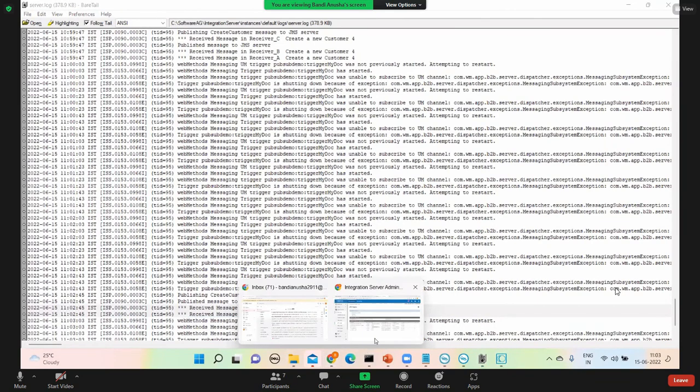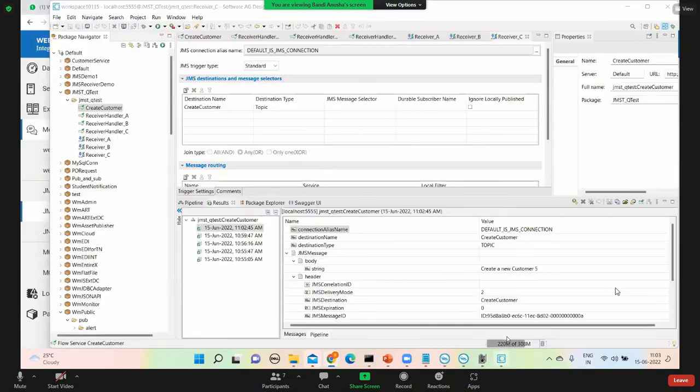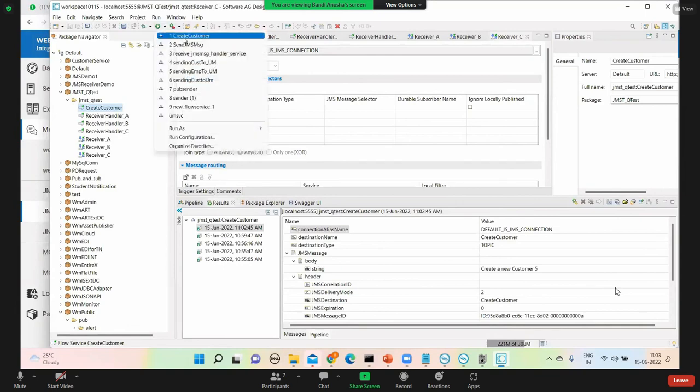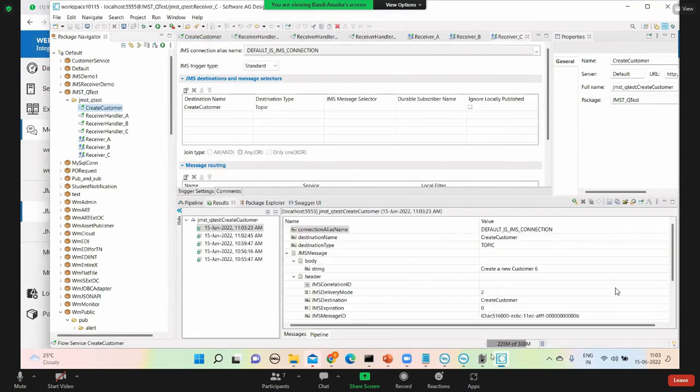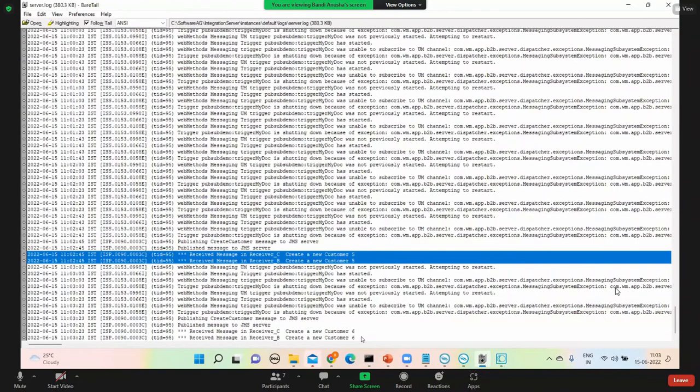Now if I go again and start A. Let's say I publish a 6th message also. Let's see what will happen. I'm publishing 6. If I go and see here, 5 and 6 are also received by B and C. These two messages, 5 and 6, are not received by A so far because A is disabled.